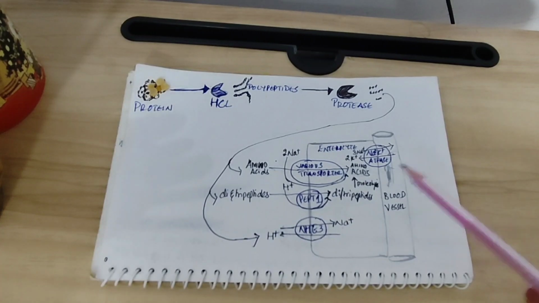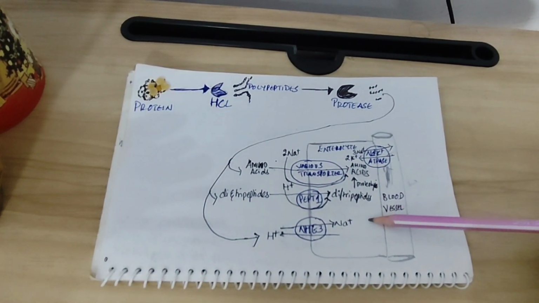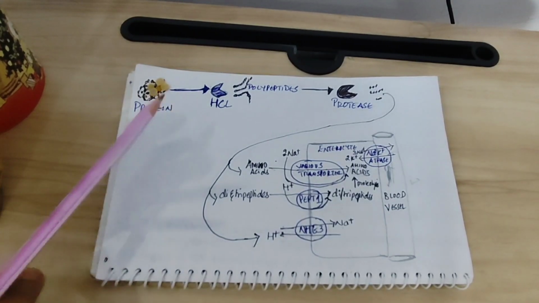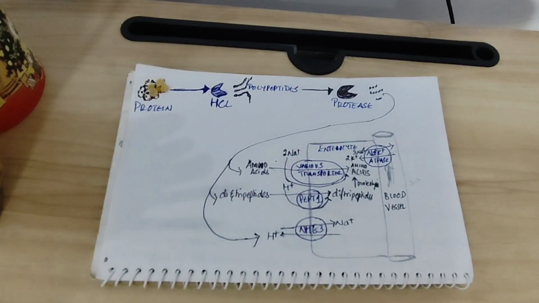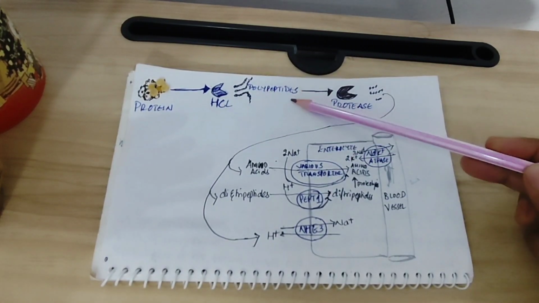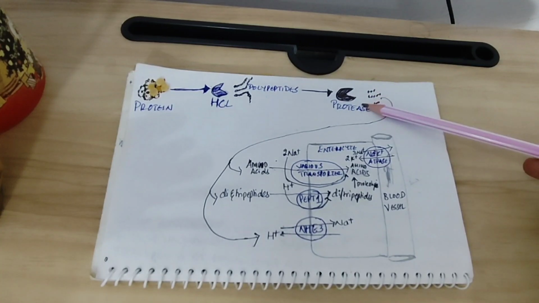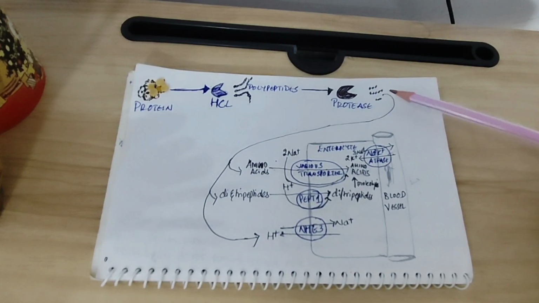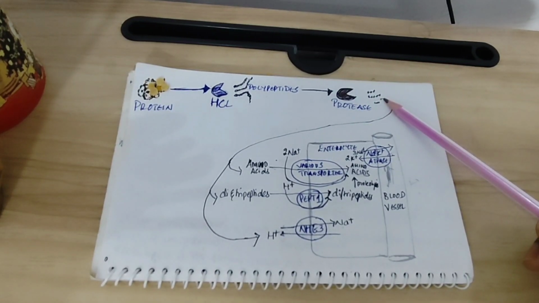Before we end, let's summarize very quickly the process of digestion and then absorption. Before absorption, protein must be broken down through digestion. In the stomach, pepsin begins breaking proteins into polypeptides. In the small intestine, pancreatic enzymes like trypsin, chymotrypsin, and carboxypeptidases further break them down into small peptides and amino acids.